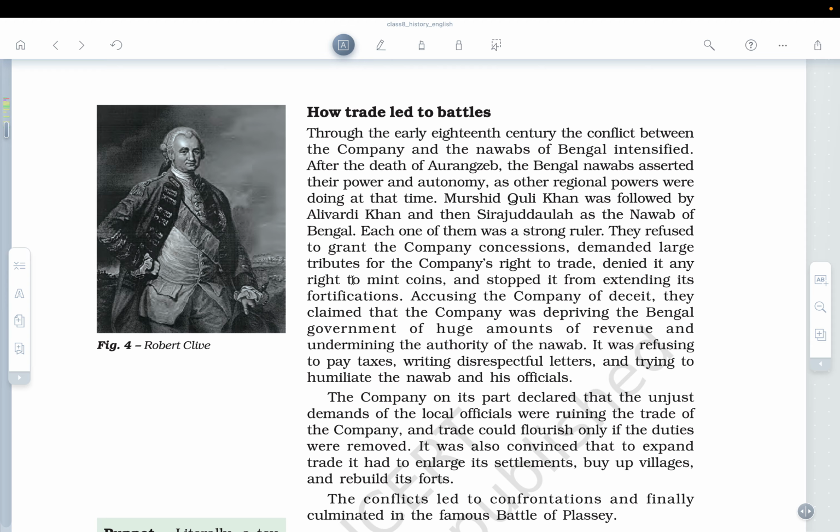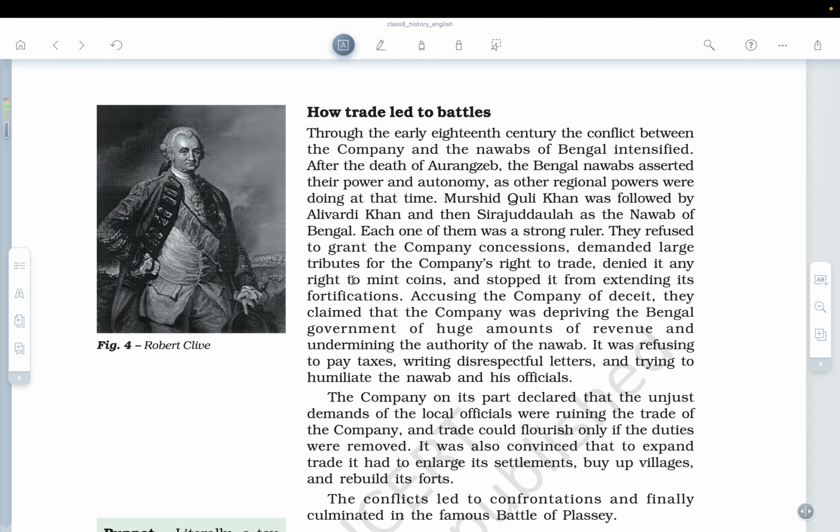They refused to grant the company's concessions, demanded large tributes for the company's right to trade, denied it any right to mint coins, and stopped it from extending its fortification. So basically, they were trying to establish a fort called Fort William in Calcutta, and the Nawabs were actually against it, because they never wanted fortification to happen, and that is the reason the British company was being stopped by the Nawabs in the fortification.